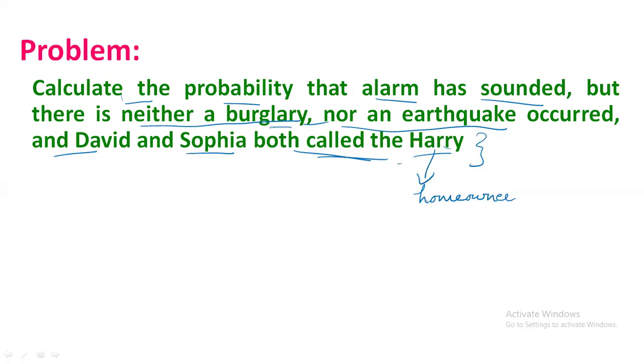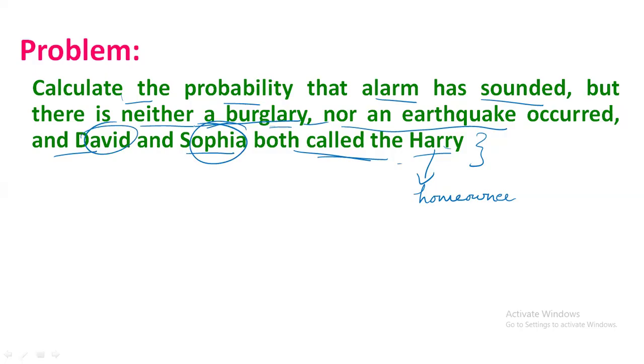While it may not be compulsory to inform Harry, it is a precautionary action taken by the two fellows, David and Sophia. They are likely neighbors or close friends who are concerned about the security of the house.